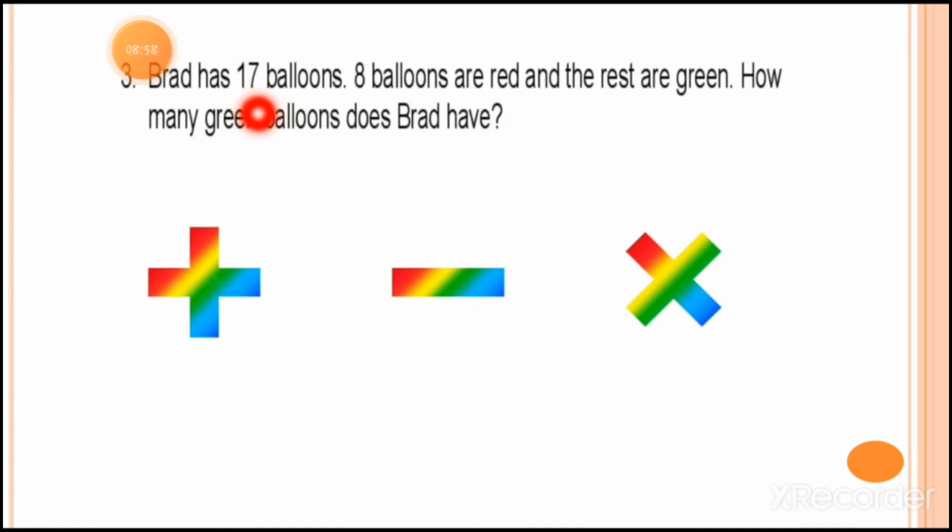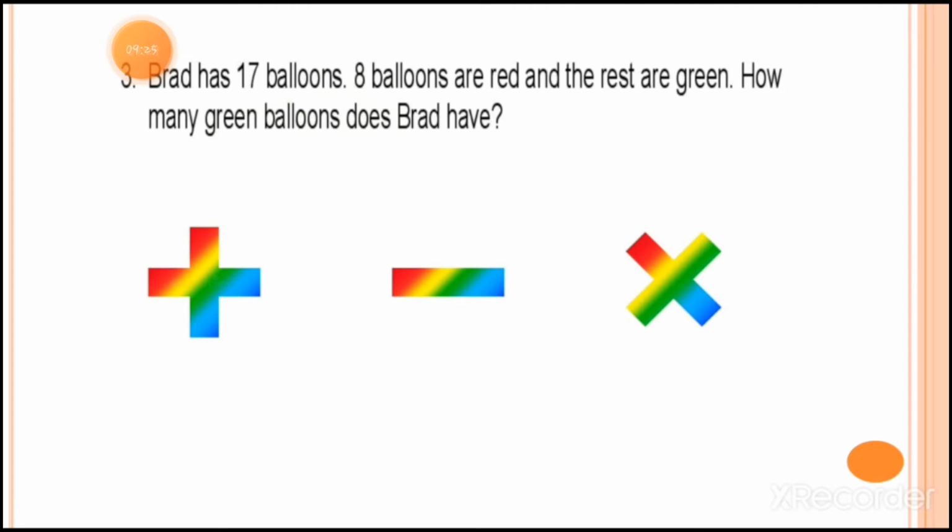So we have to cut 8 balloons from 17. Then we can find how many balloons are green. Cut means we have to put the subtraction sign.